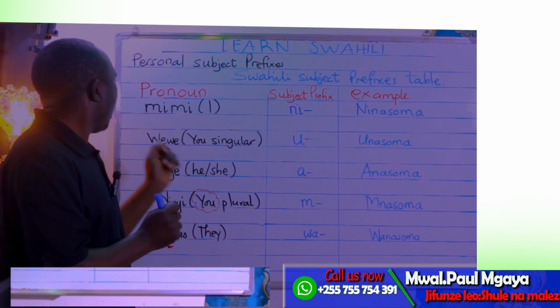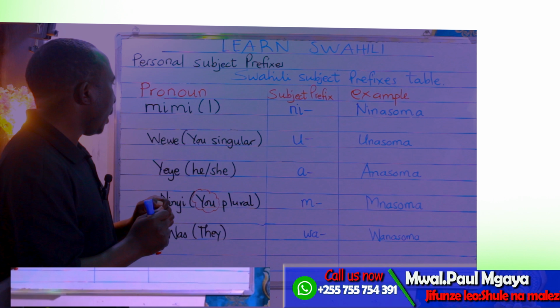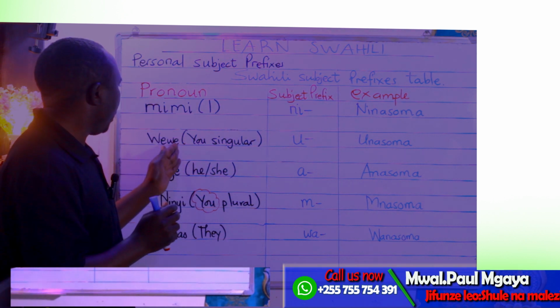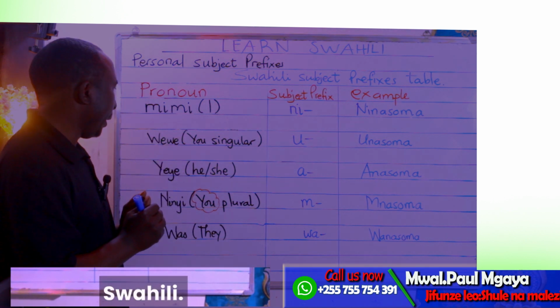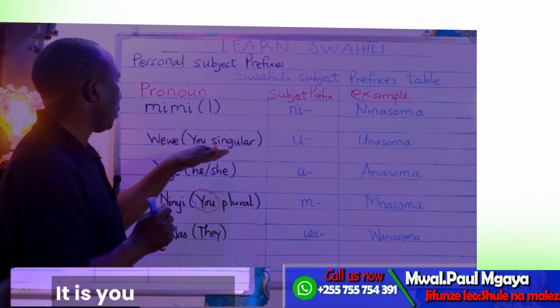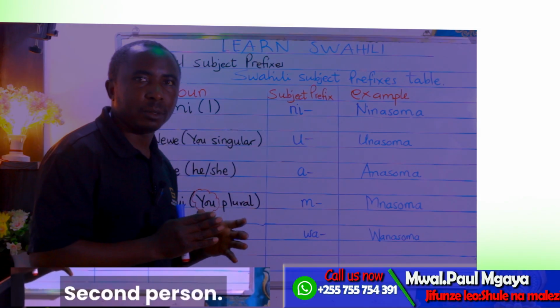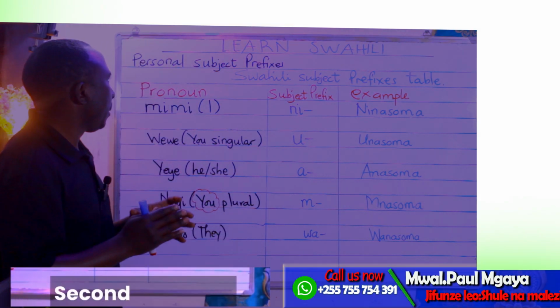Let us continue. The second one is wewe. Wewe in Swahili, while in English it is you singular. And this one is the second person.